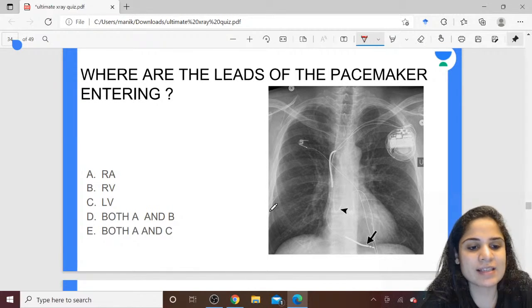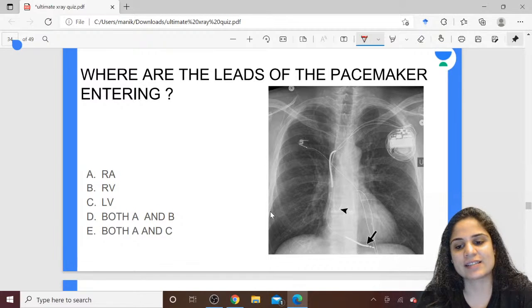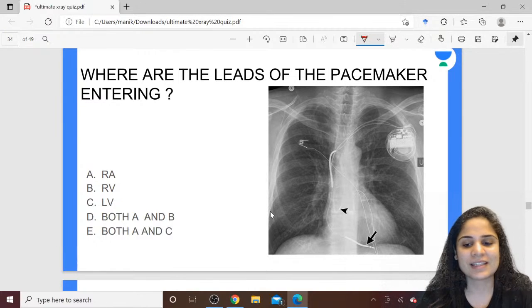If you have some nice examiner who wants all of you to come first, does not want any first, second, third ranking, he will give you this kind of an X-ray. What can you see in this kind of an X-ray? You can see that arrows are marked at the things that have to be noted. Now it is highly unlikely that they will give something like this in the exam, or you can hope and pray that God makes me the examiner. But here you can see that the leads are seen.